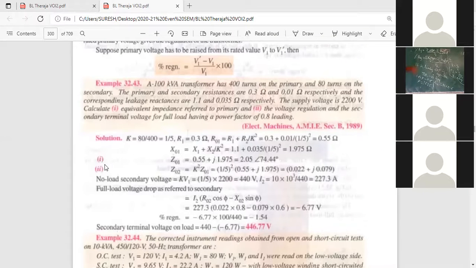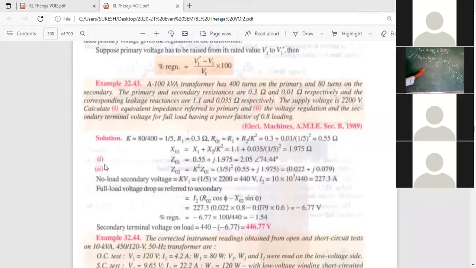In this formula for regulation, I know R naught 2, I know cos phi, I know X naught 2, I know sin phi. What is the unknown quantity here? It's not 2, it's I2. I don't know I2. X naught 2 we know, R naught 2 we know. How will we calculate I2?